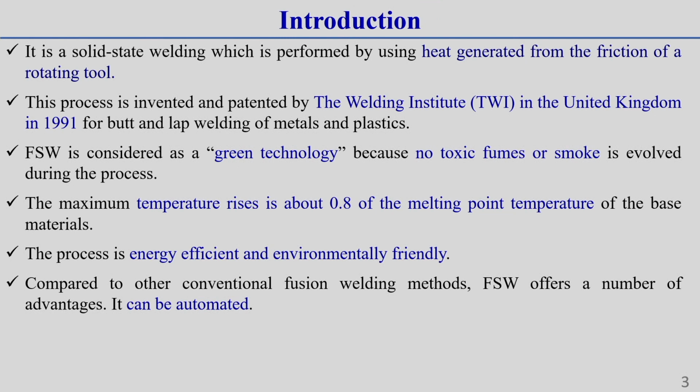As the heat is generated by friction and the joining takes place by a rotating tool, where there is a stirring effect, that is why it is called the friction stir welding process.